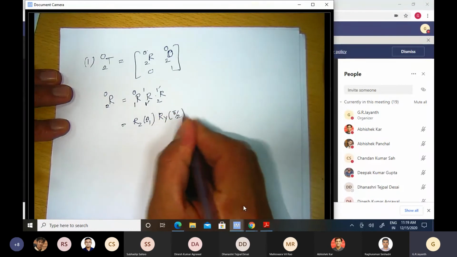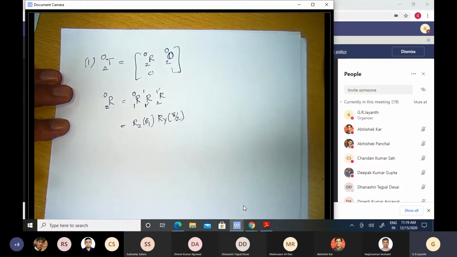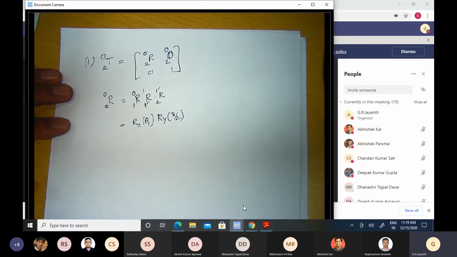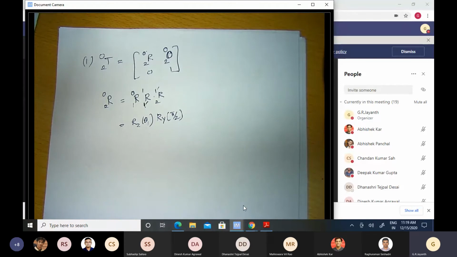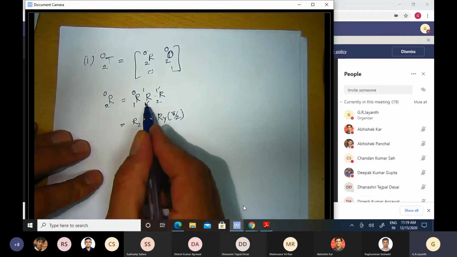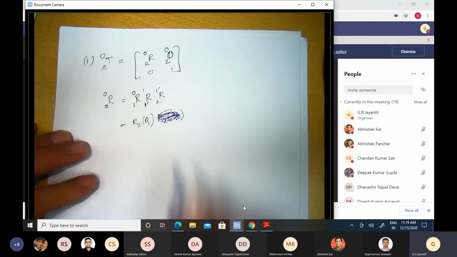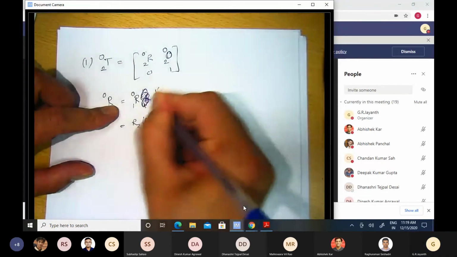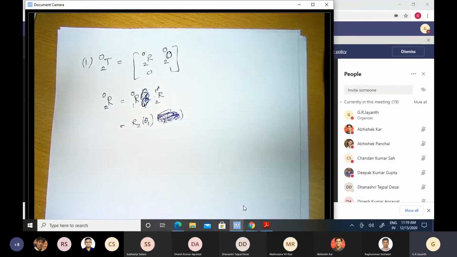You have to rotate by 90 degrees about the y-axis to get this 1 prime coordinate system. Of course, I had not drawn the 1 prime coordinate system fully. I had only indicated its y-axis, but it was intended to be just an offset version of, oh no, sorry, this is not R1 prime, not this. Okay, well, let us remove this term. Okay, R of 2 with respect to 1, let us just keep this.